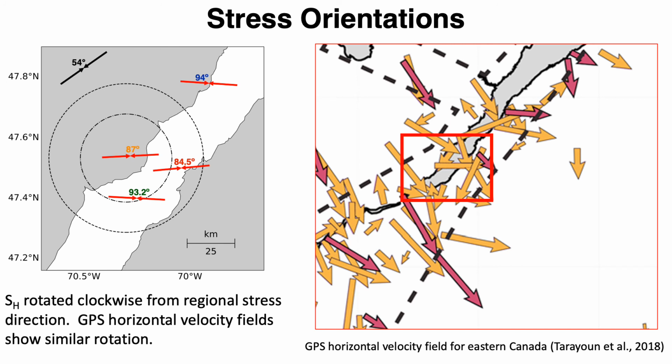Now, let's take a closer look at the GPS horizontal velocity fields in the Shaliver area that's within this red box. From this close-up view, we see strong local variation, but most of the horizontal velocities reflect a consistent eastward rotation from the regional stress direction. The GPS horizontal velocity fields show deformation primarily driven by postglacial isostatic adjustment. This is another source of evidence that shows that deformation in the Shaliver seismic zone is dominated by physical mechanisms different from the mechanisms that sway the trend of the regional stress.